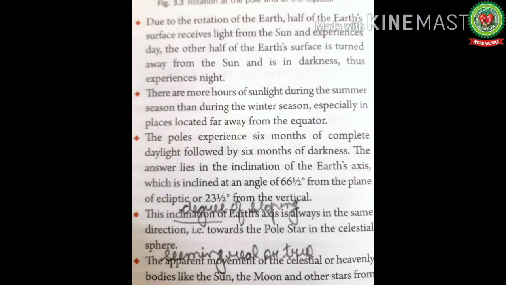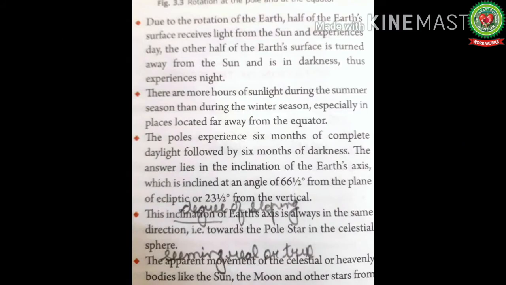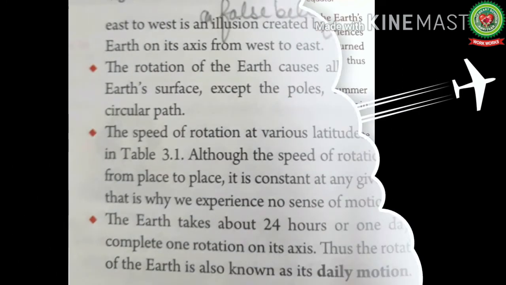The apparent movement of the celestial or heavenly bodies like the sun, moon and other stars from east to west is an illusion. Apparent means seeming real or true. Illusion means a false belief, created by the rotation of the earth on its axis from west to east. We have such illusion because we say that the sun rises in the east and sets in the west. So we think that it rotates in the same manner, but it is not so.